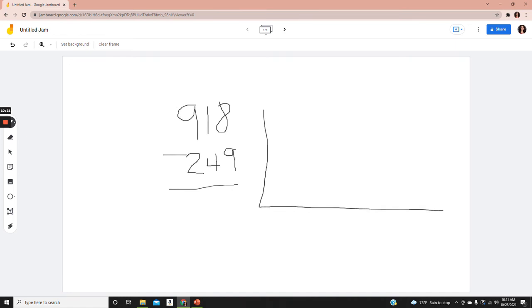Next, I'm drawing a place value chart, and since both of my numbers have 3 digits, I know that I need 3 columns. And to make this my very best work, I want to make sure that I label everything very clearly. What are these columns representing? Well, the one to the far right is the ones column. The middle one is the tens column. And the one to the far left is the hundreds column, or the hundreds place.